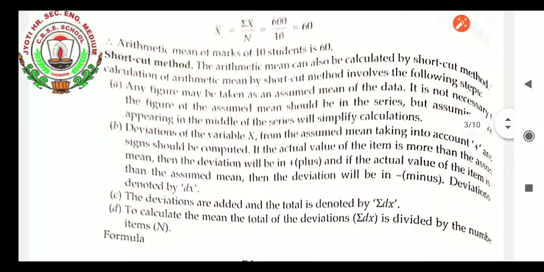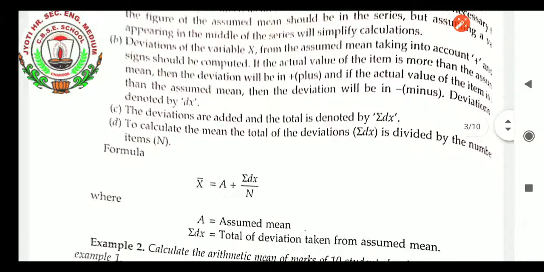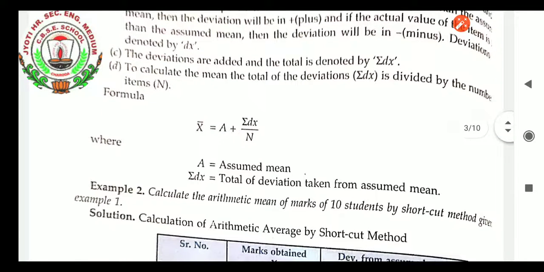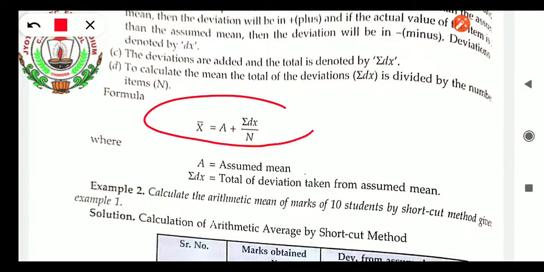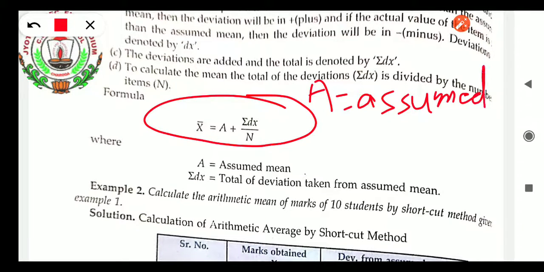If we apply the shortcut method to the same data, there are some rules for it. First of all, the formula for calculating the mean through the shortcut method is this, write it in your copy: mean equals a plus sum of dx upon n. What is a, student? A equals the assumed mean. What is dx? Deviation from x, that is, deviation from the assumed mean.